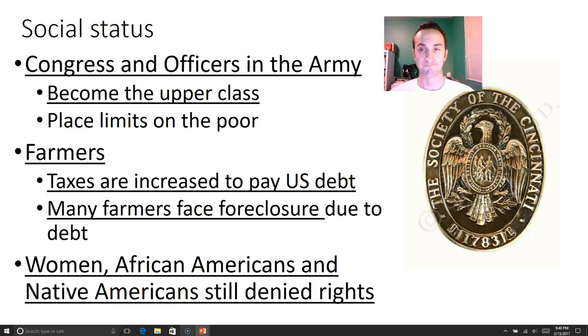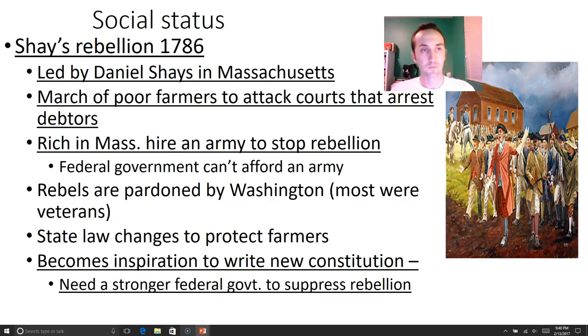As far as women, not much better. As far as African Americans, slavery's going to get stronger. As far as Native Americans, it's going to get worse. And so for a lot of groups, not much is changing, unless you were part of the upper class before and you were patriotic. And the upper class loyalists are out.